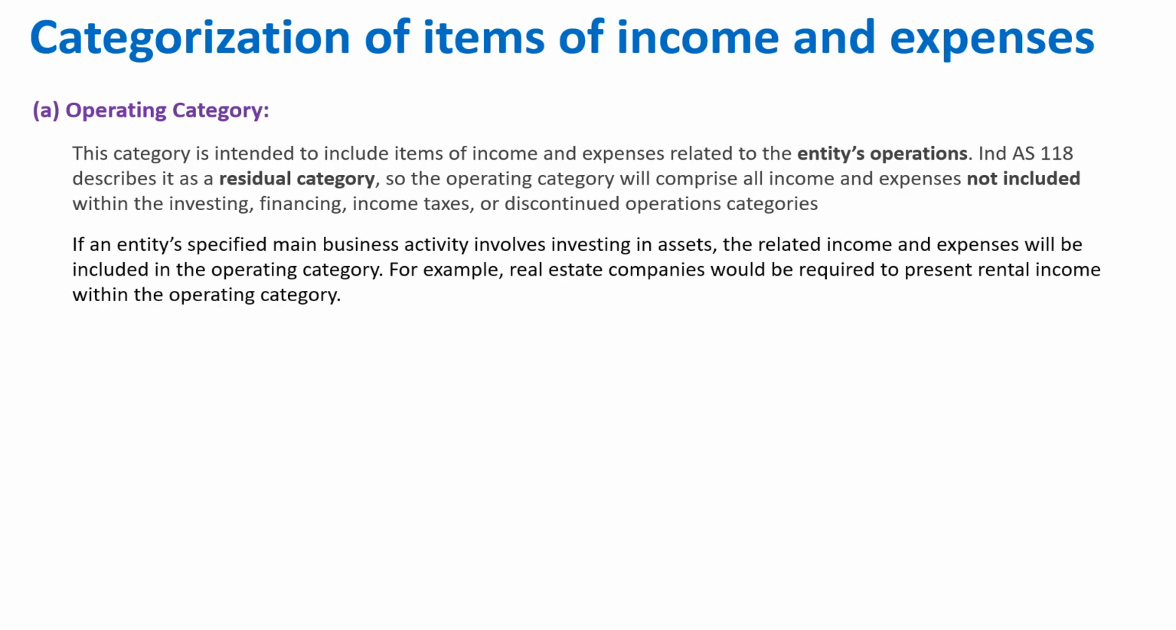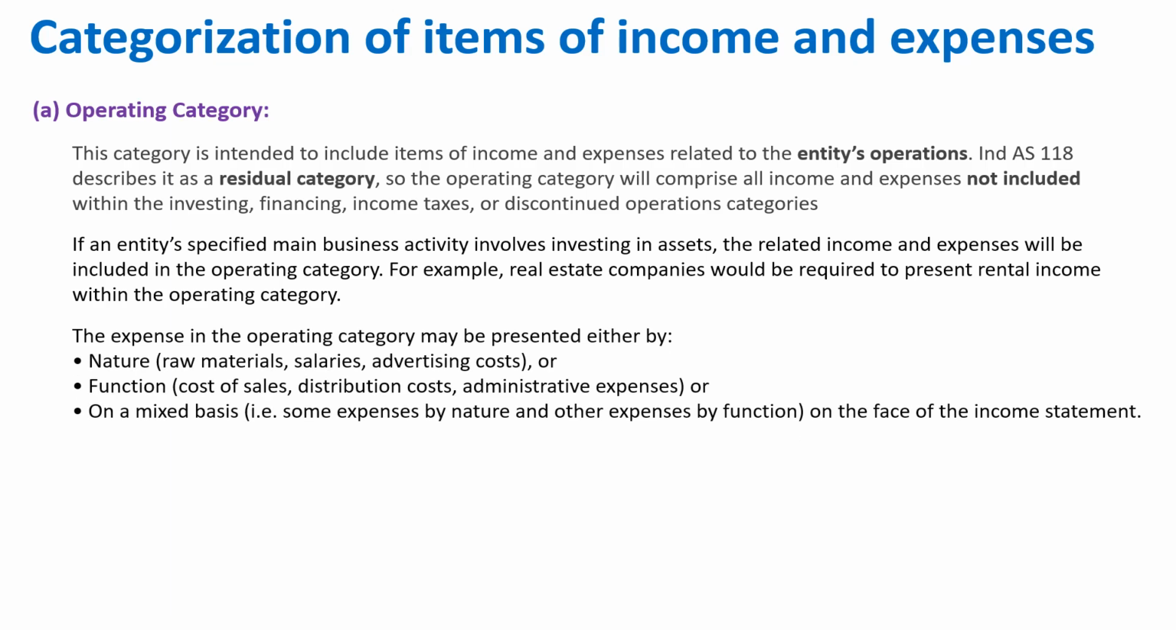If an entity's specified main business activity involves investing in assets, the related income and expense will be included in the operating category, right? For example, real estate companies would be required to present rental income within the operating category because it is the real estate business. Whereas if the same investment real estate is held by a manufacturing company, then that will become an activity which will fall under investing, because the manufacturing company has invested. But in case of real estate, it is their operating business. They build and then they give on rent or they sell, right?